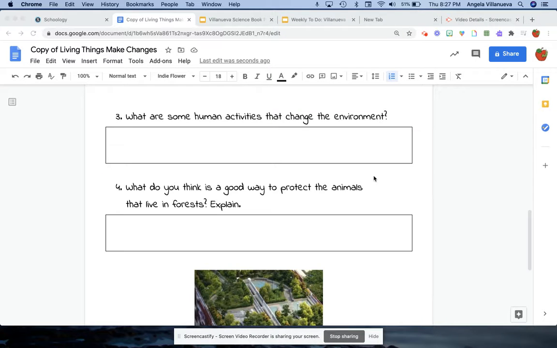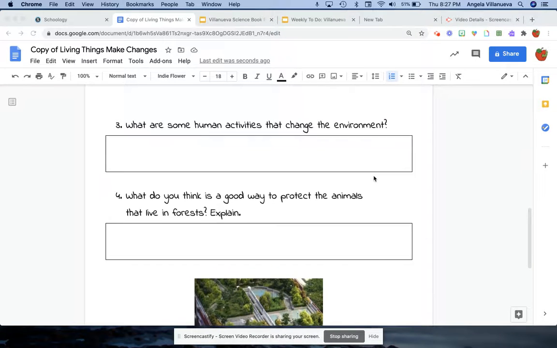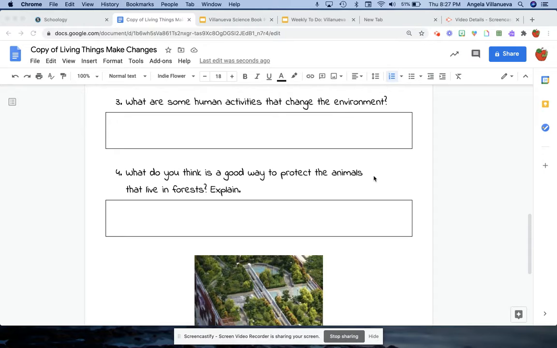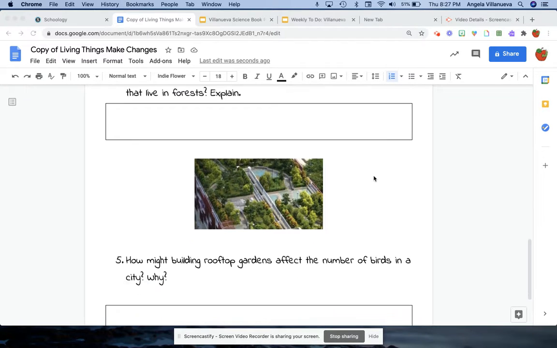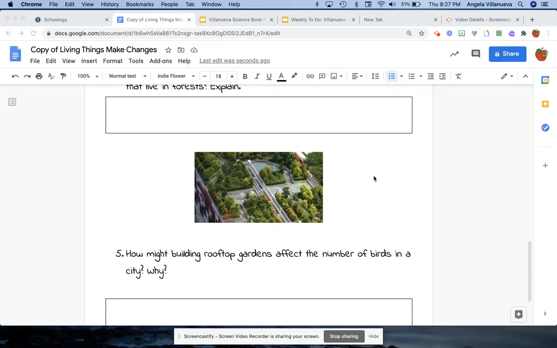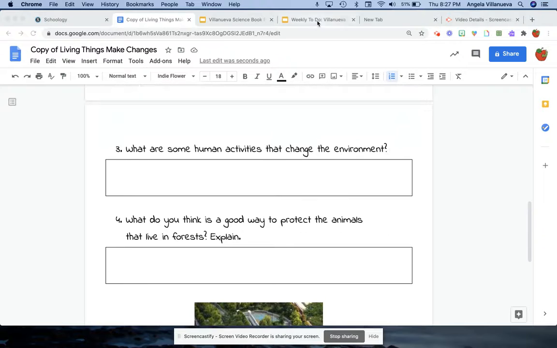All right, here we go. We have 3 more questions to do. What are some human activities that change the environment? What do you think is a good way to protect the animals that live in forests? Explain. How might building rooftop gardens affect the number of birds in a city and why?